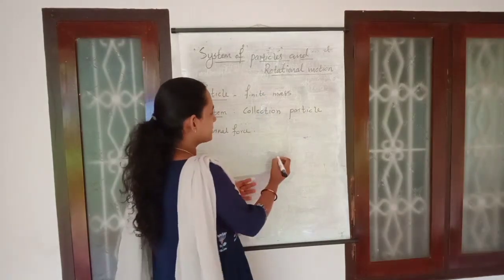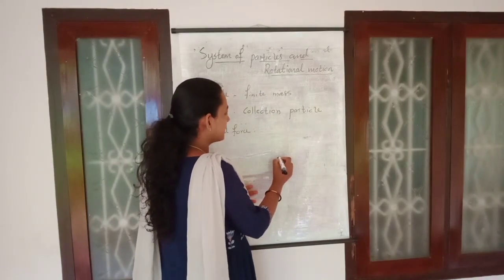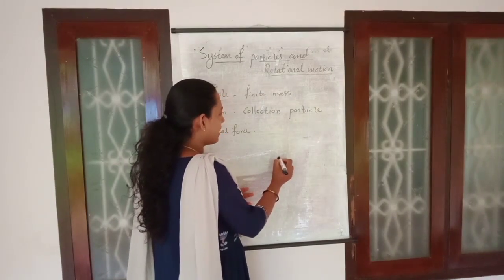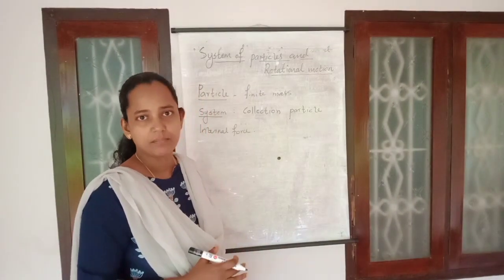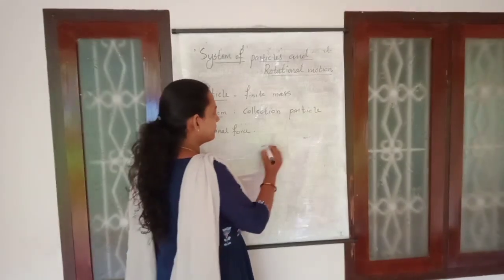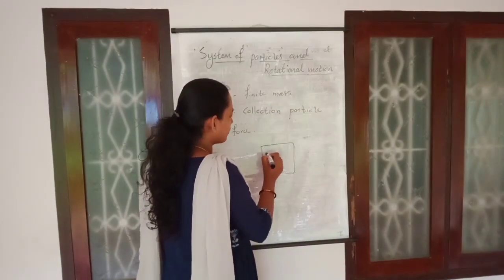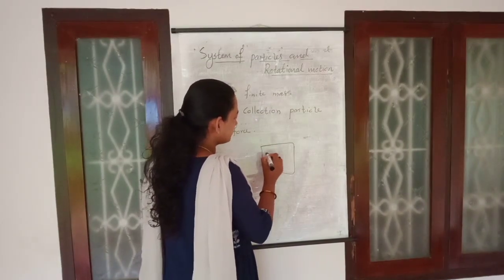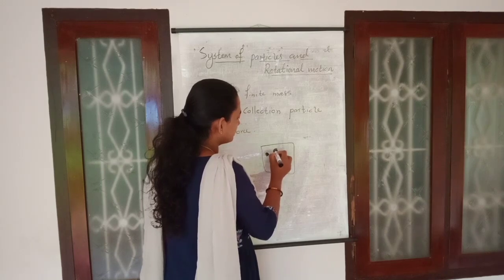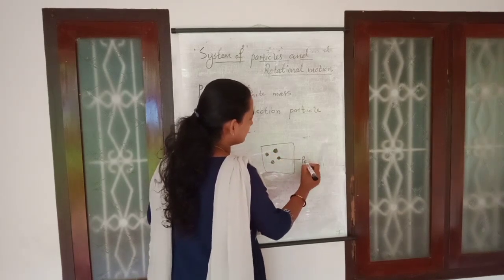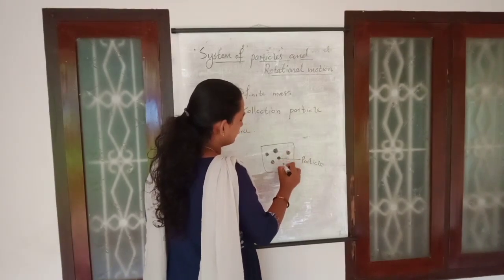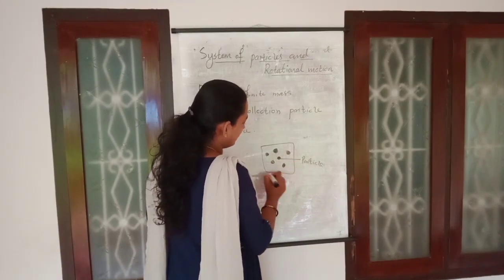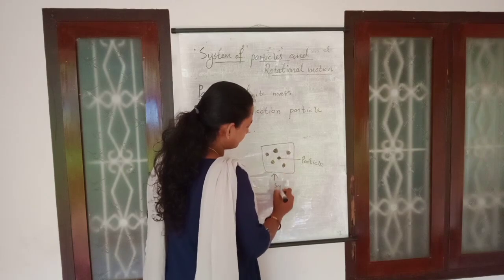First of all, we are considering a particle. A particle is a body which has a finite mass, but we are neglecting the size and the structure of that particle. And then a system is actually a collection of a number of particles. This is a particle. And now this is acting as a system.